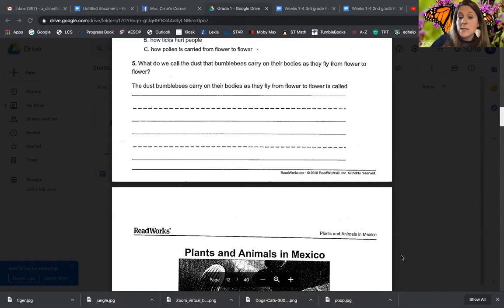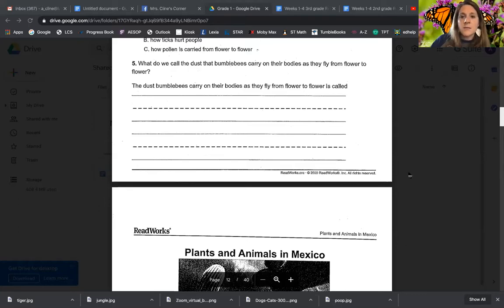We could say the dust that the bumblebees carry on their bodies as they fly from flower to flower is called, and then we have to write down what it's called. Now, if we look back in our passage, we know it is called what? Pollen. Good, because they pollinate the flowers. It's pollen.